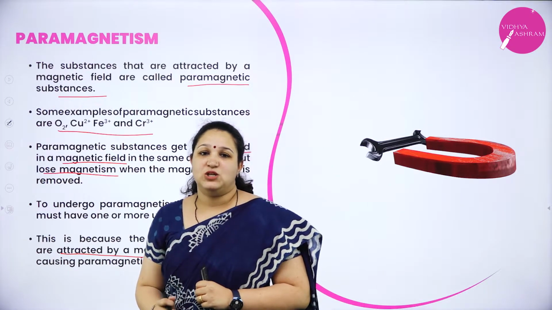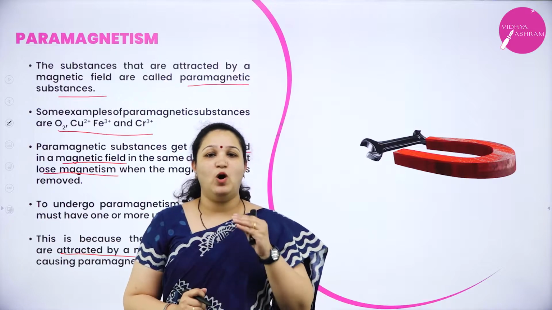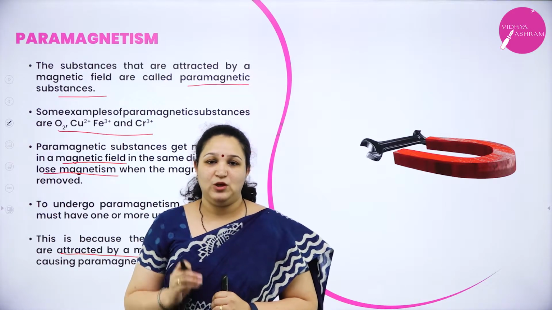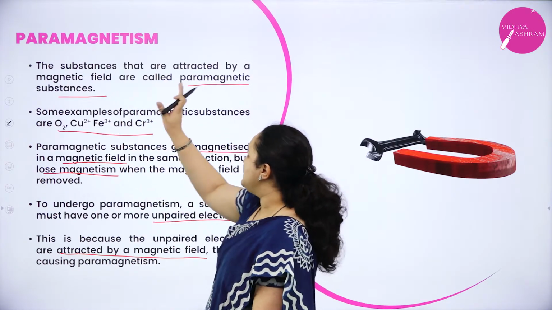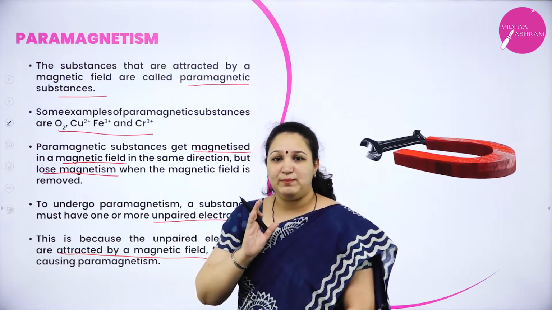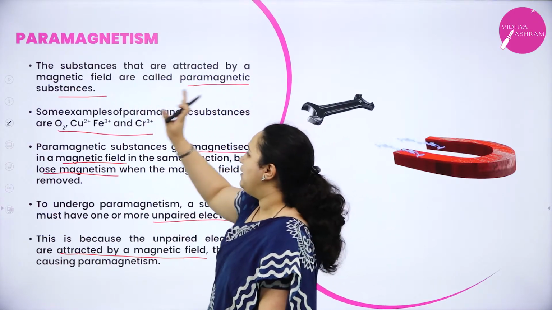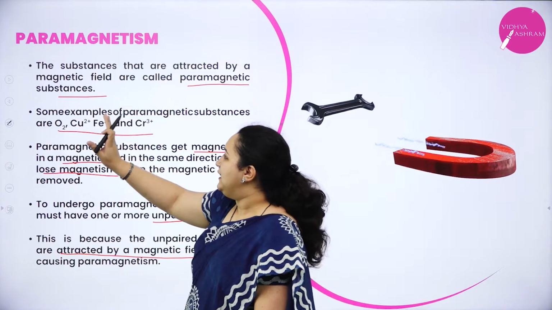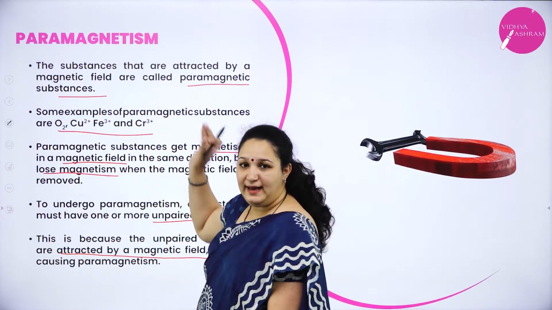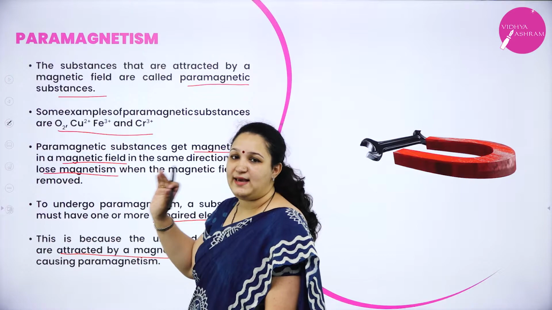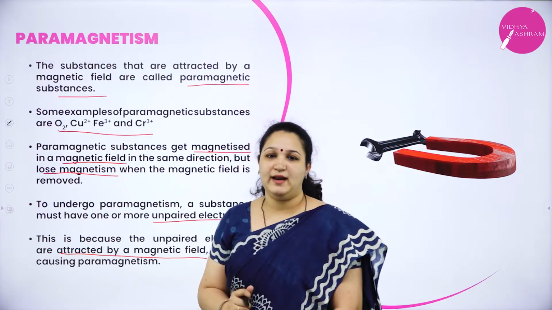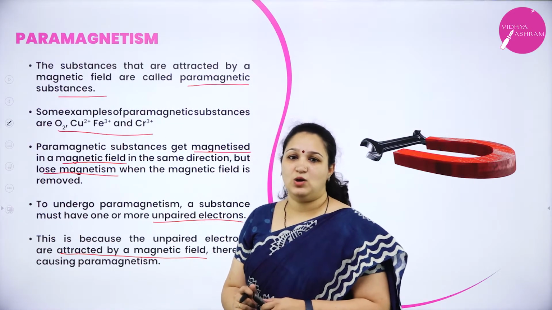So if they ask you a 2-mark question, what are you supposed to write? You just write that the substances that are attracted by the magnetic field are called paramagnetic substances. They have unpaired electrons, and you have to write one example for a 2-mark question.